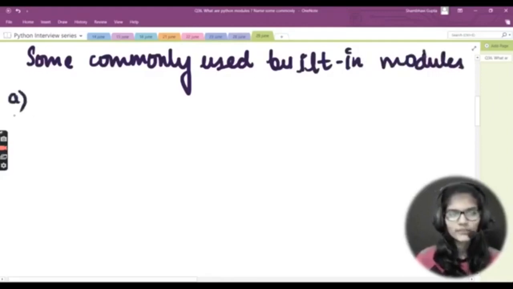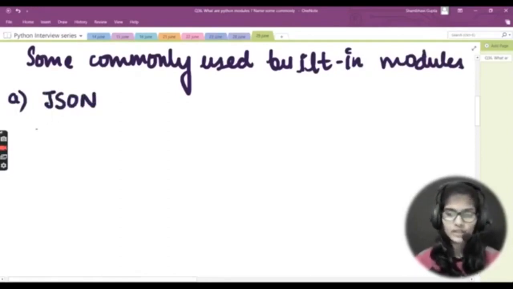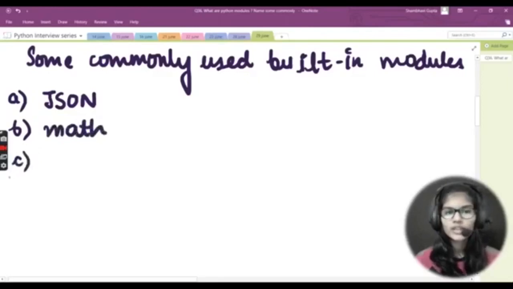Now let's start from here. My very first module is basically the JSON module. You have heard about the JSON type of files. JSON is also a type of file, and it is actually used when we want to extract some data from any website. In that case, we use JSON files, right? Other than that, I have the module math. Math is also a very useful module that contains many mathematical functions like trigonometric functions, sine, cos, and all these functions are contained in the math module.